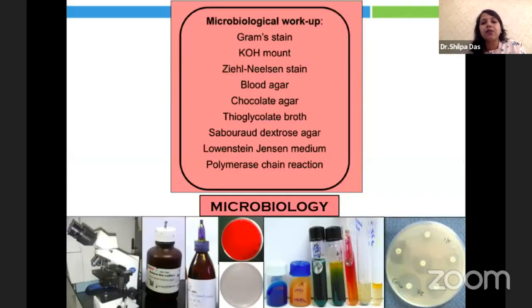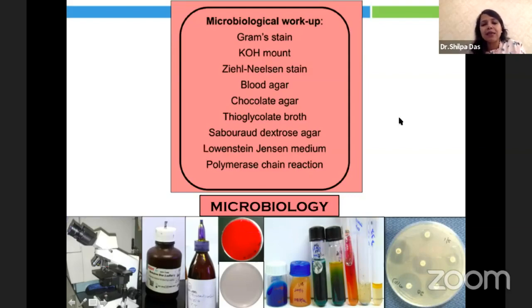Among the microbiological workup, we have the staining techniques, that is gram stain, KOH mount, Ziehl-Neelsen stain for these acid-fast bacilli. And among the culture techniques, blood agar, chocolate agar, Sabouraud dextrose agar, to name a few. What we can see in the extreme right of this slide are the biochemical tests and the disc diffusion antibiotic sensitivity tests that are done to find out which antibiotic is sensitive to this organism. This is the most important test that is to be done to find out our drug of choice.